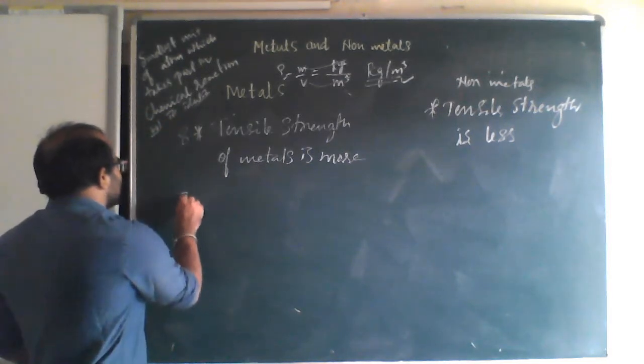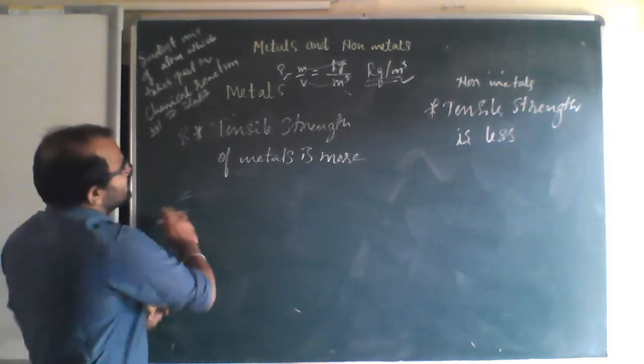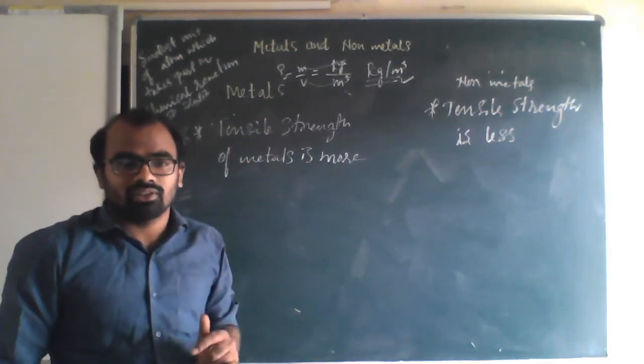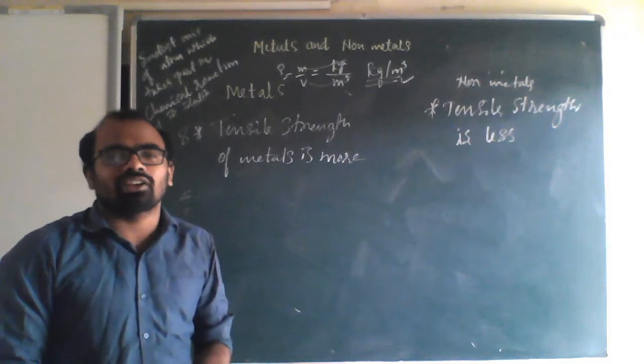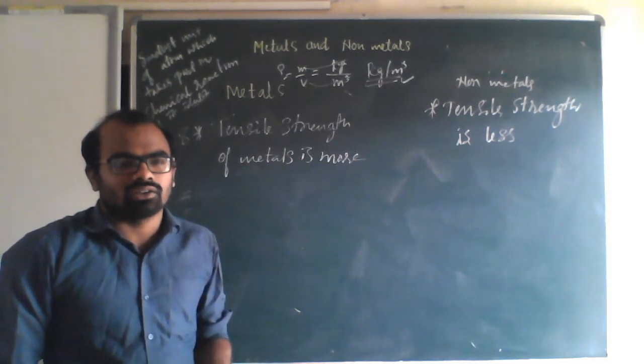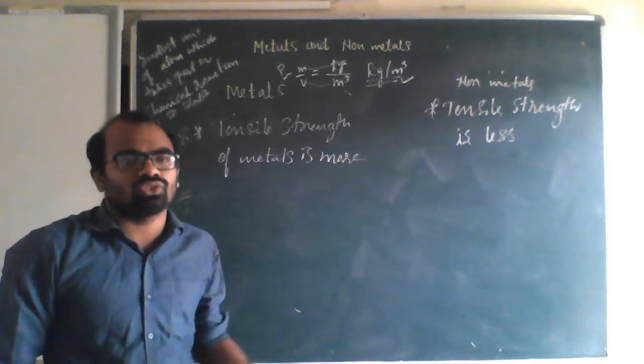So the ninth one is not there. These are the 8 points you have to remember. Out of these, you can write 4 for 2 marks, and you can write 6 for 3 marks.